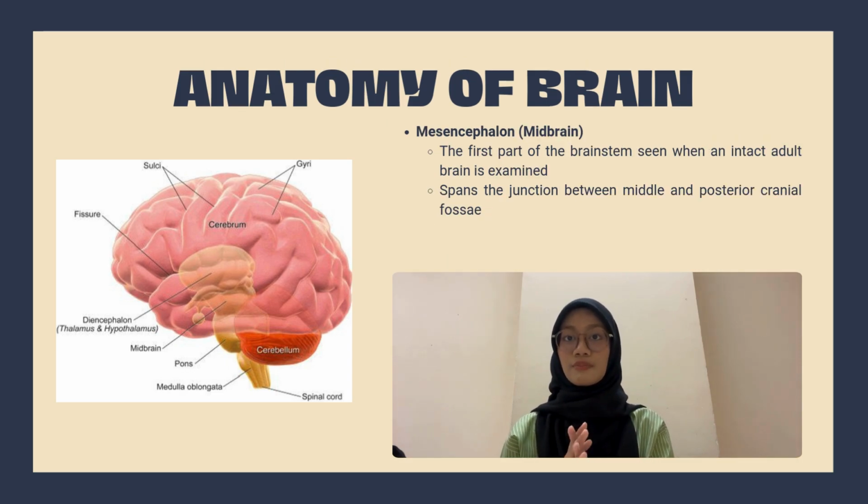The third part of the brain is the mesencephalon, also known as the midbrain. The midbrain is the smallest part of the brainstem that is located above the pons. It includes the tectum, which is responsible for visual and auditory reflexes, and cerebral peduncles, which carry signals between the brain and the spinal cord. The midbrain also contains the substantia nigra, which helps control movement.